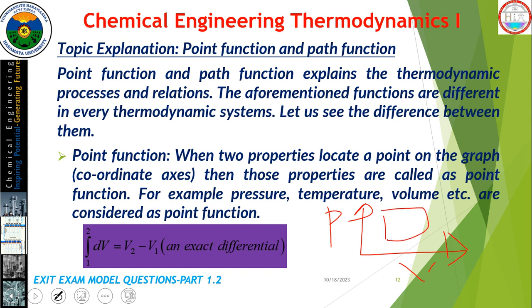For example, look at this box, which represents the thermodynamic relations. At this stage, the pressure is constant, and at this stage, the volume is constant. This one is P1, this one is P2. Again, this one is V1, V2.